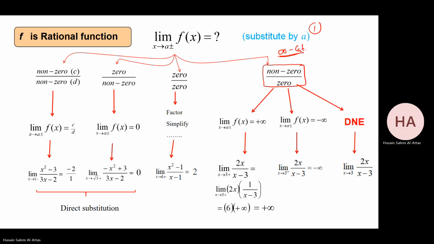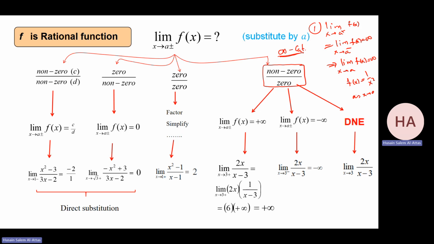I check the limit from the right. If it is equal to the limit from the left, and equal to infinity, then the limit as x goes to a is equal to infinity. Example: 1 over x squared as x goes to 0. It will be infinity from the left, infinity from the right, and so it goes to infinity.